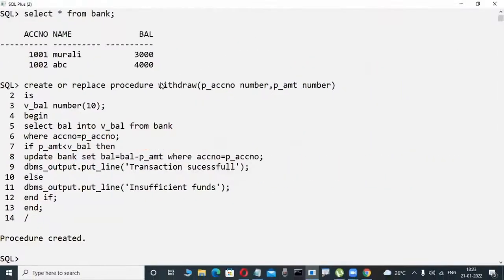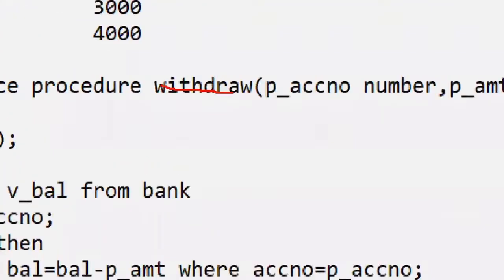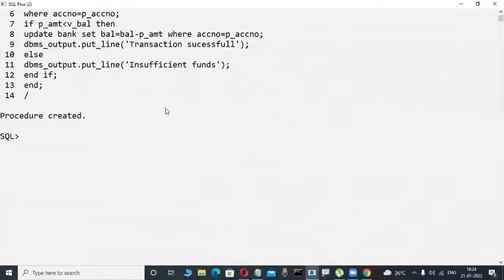Once I'm developing this withdraw procedure, I try to check it, like the ATM transactions I mentioned in the previous case. Now check it out. Observe it here. Here I'm executing: exec, procedure name withdraw. Okay, fine. I'm calling this procedure, withdraw.